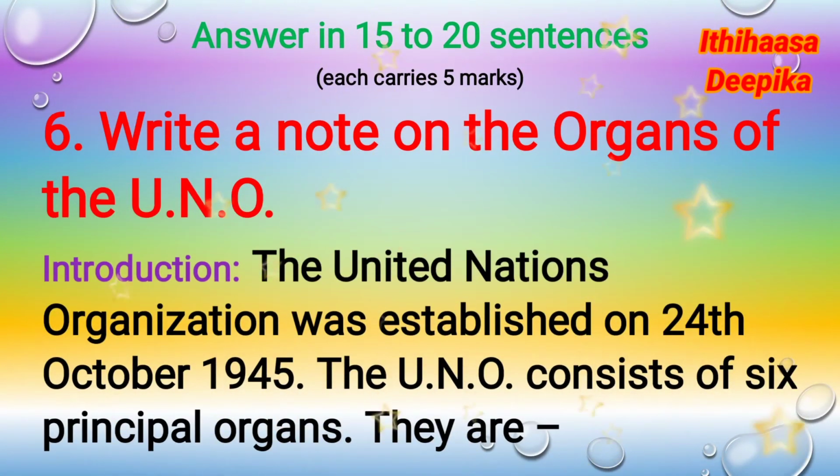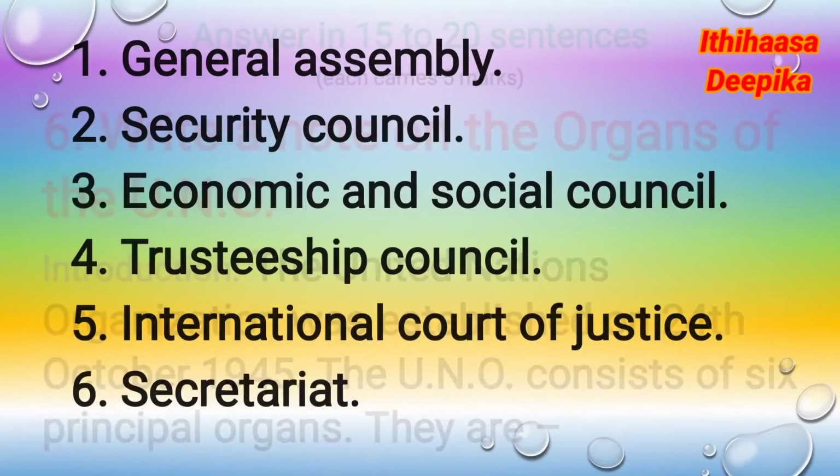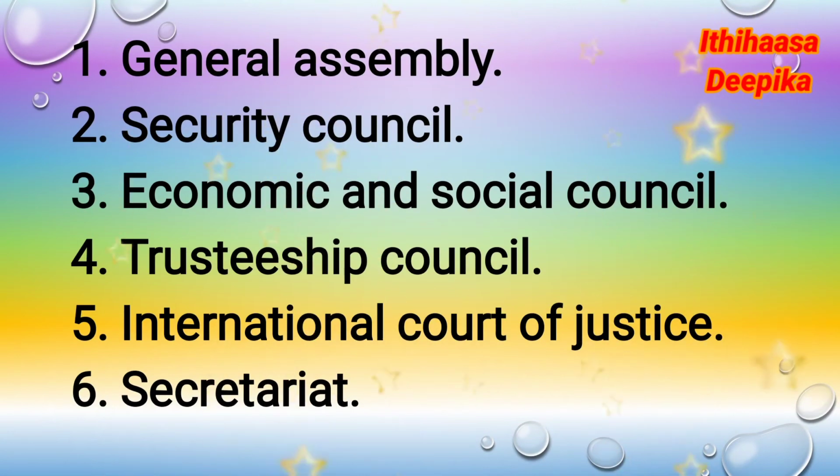Introduction. The United Nations Organization was established on 24th October 1945. The U.N.O consists of 6 principal organs. They are General Assembly, Security Council, Economic and Social Council, Trusteeship Council, International Court of Justice, and Secretariat.